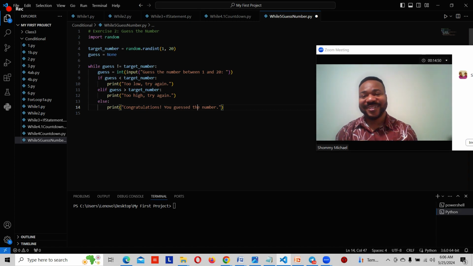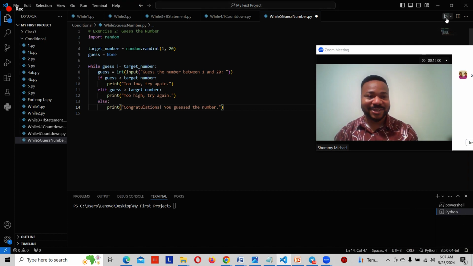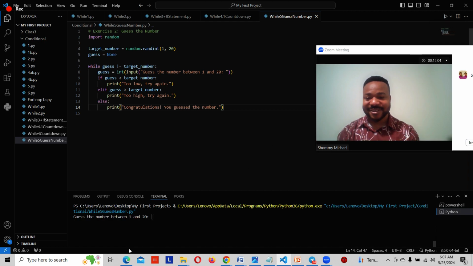So this program is very interesting, right? Because Python is just going to play with our brain. So let's try to run this program, then after that, we will interpret it. It said, guess the number from 1 to 20. This is like a game. It said we should guess any number. Let's say we enter 5 and we hit enter. It's going to say too low, try again.